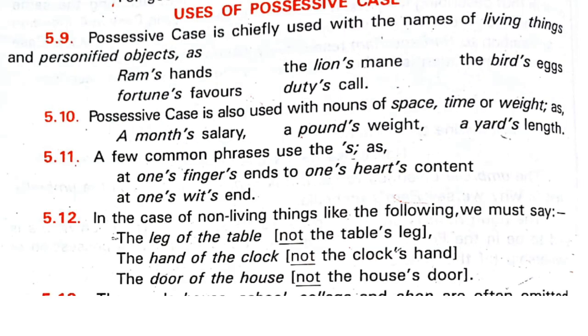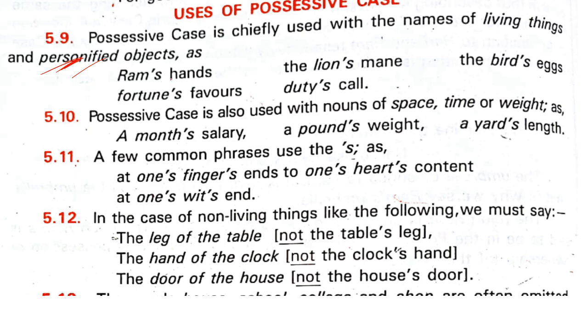Okay, now use of the possessive case. The possessive case is chiefly used with the names of living things and personified objects. You know what is personification, my dear children? Personification is that figure of speech where an inanimate object is given a lifelike quality. Okay, figures of speech, that is very important in poems.